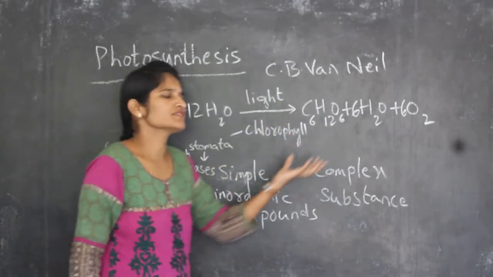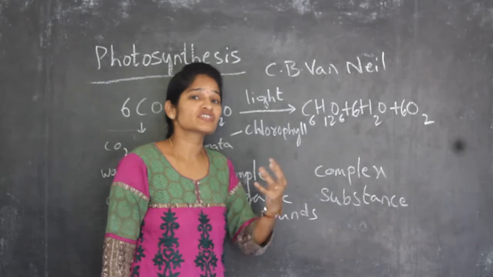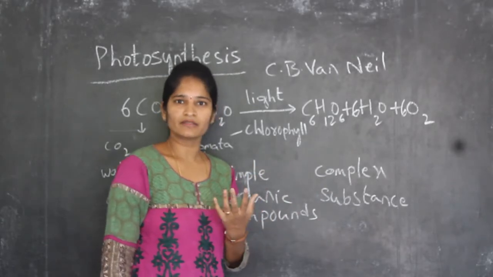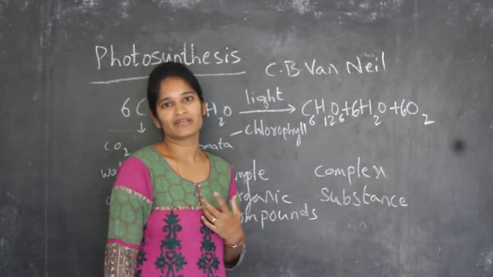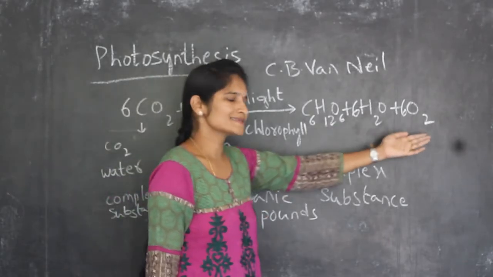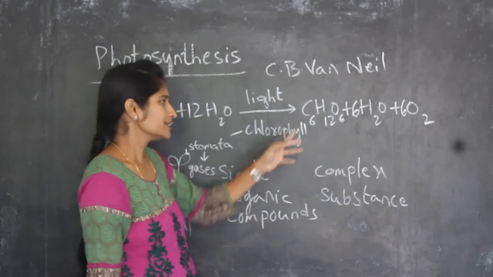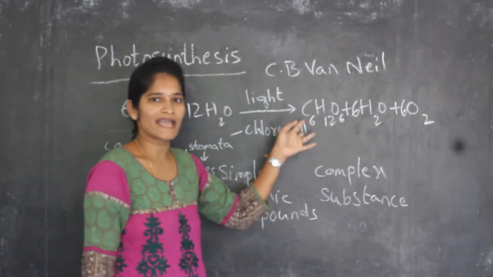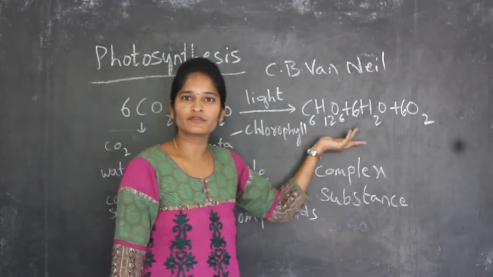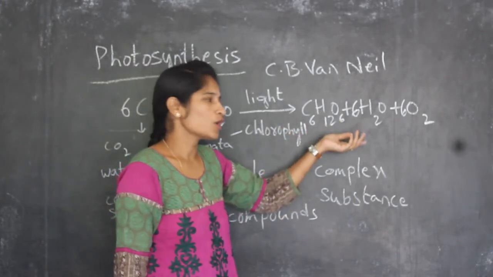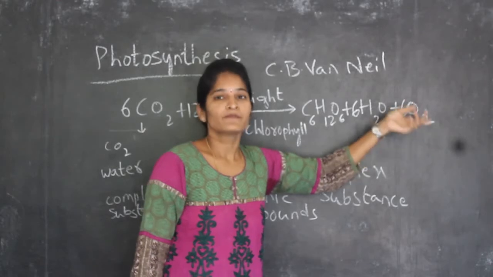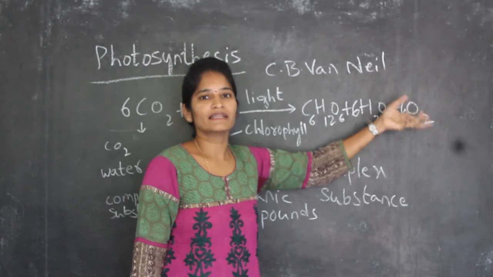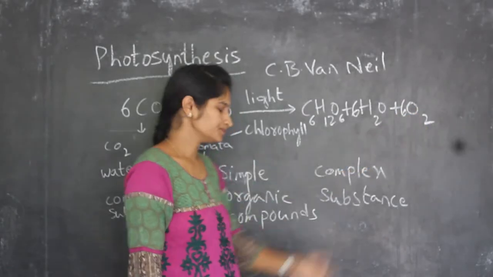So the oxygen which is present in nature and which we consume for our living, that means we are living with oxygen. Without oxygen, life does not exist. That oxygen is prepared by the plants in the process of photosynthesis. So this photosynthesis reaction not only provides food for organisms, but it also provides oxygen, which is necessary for the living of an organism.